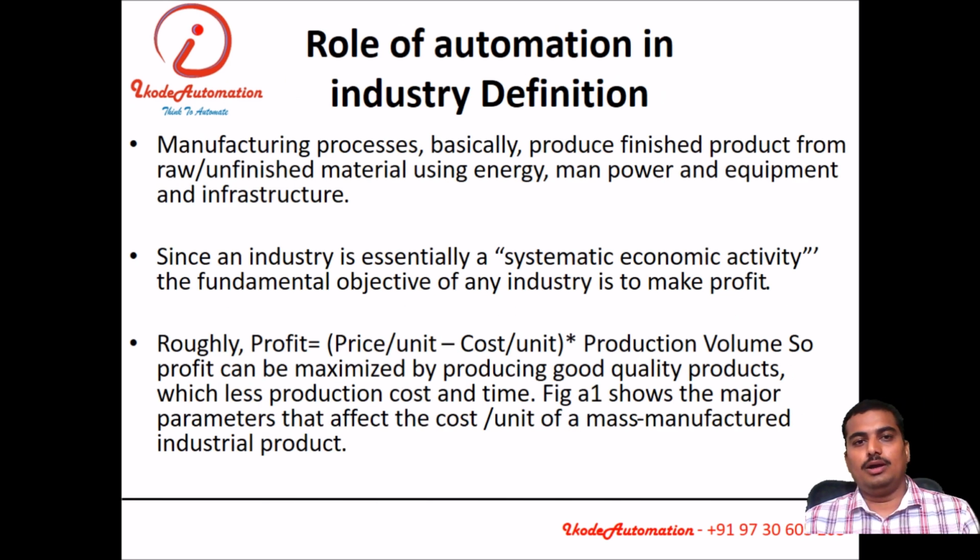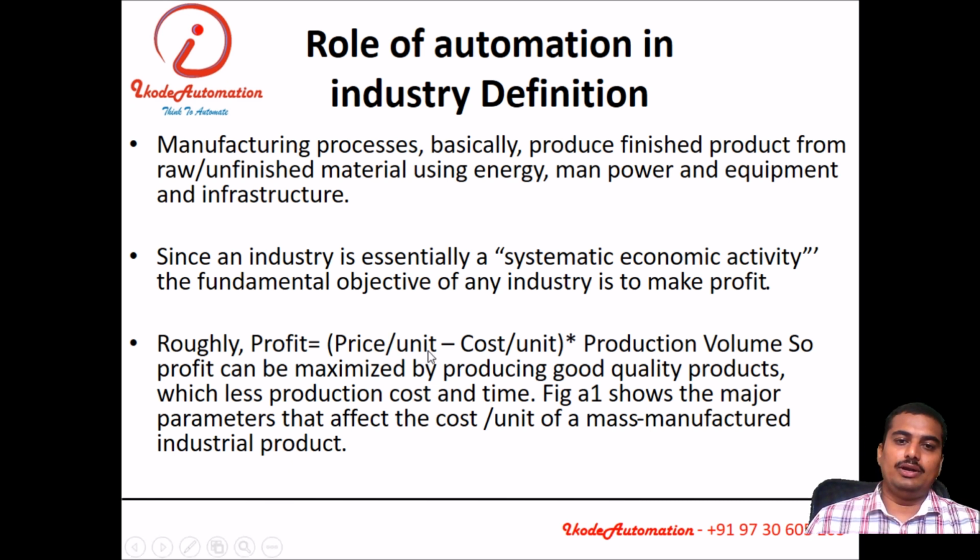What is the role of automation in industrial definition? Industry is a systematic economic activity. The main motto of the industry will be profit. Profit is the price per unit minus cost per unit, into production value. If we choose automation for any production, what will happen?